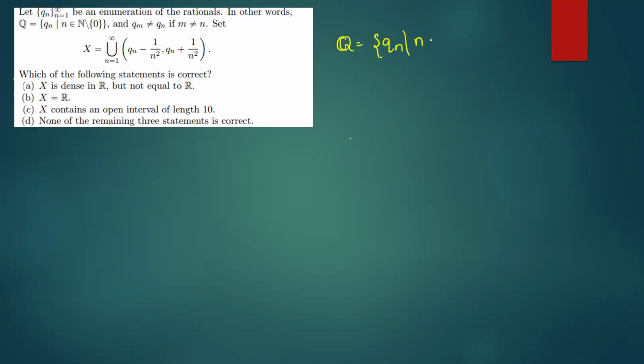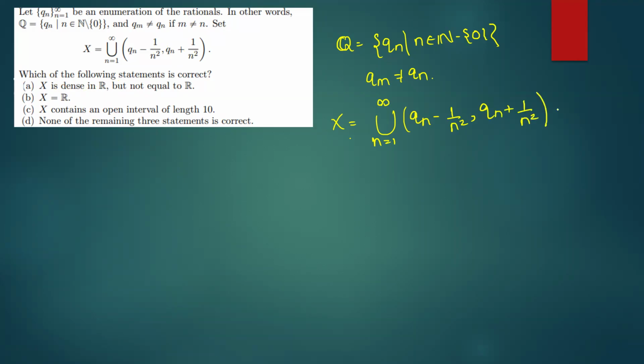rationals such that n belongs to N difference 0. And Qm is not equal to Qn if m not equal to n. They mean to say that इस सेट में जितने भी एलिमेंट्स हैं वो सारे डिस्टिंक्ट हैं. एंड हमको एक सेट X दिया गया है which is the union n equals 1 to infinity of (Qn minus 1 by n square, Qn plus 1 by n square). This is the interval what we have.